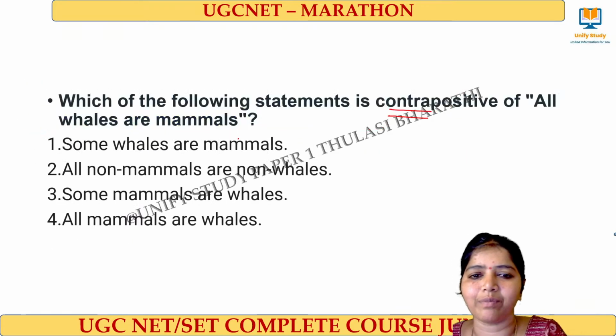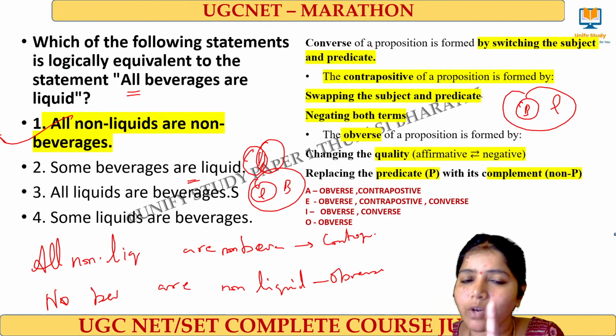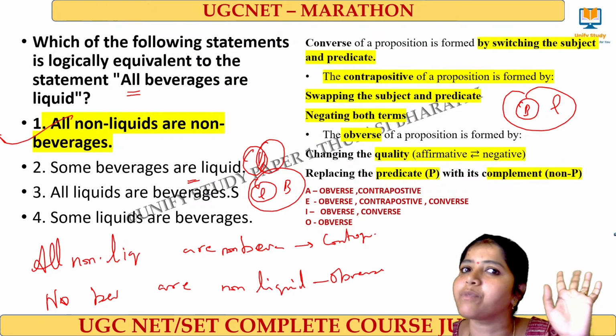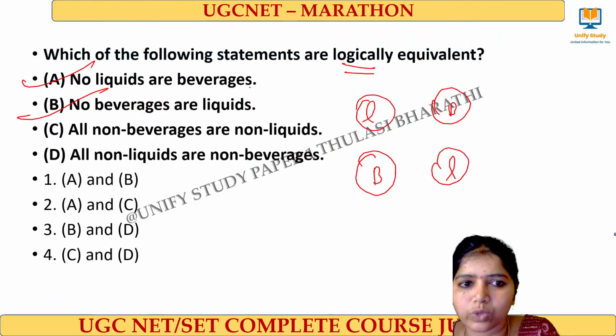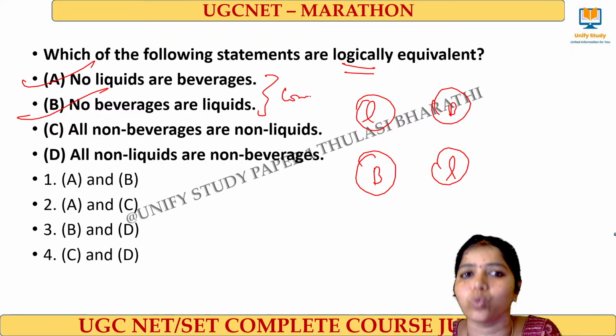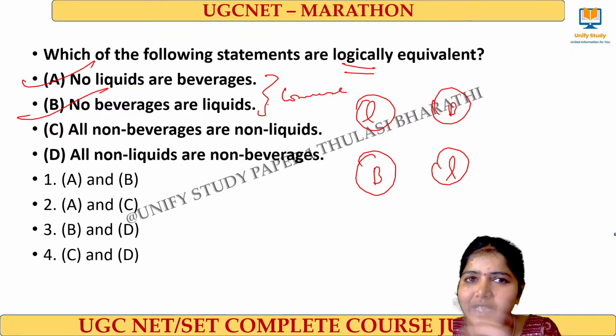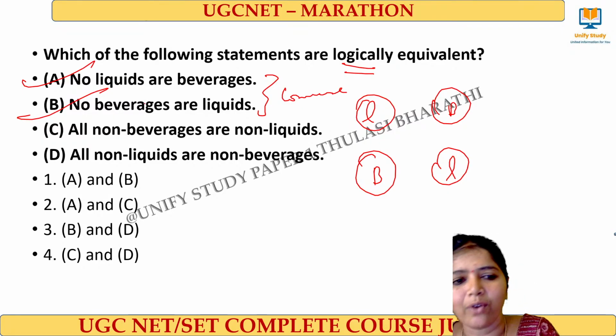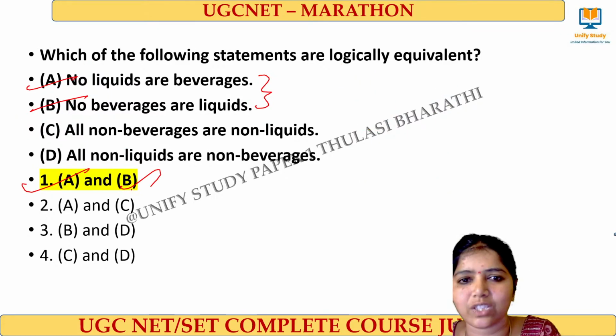See that diagram we have given, right? The converse means what? Simply switching the subject and the predicate. These first two things will be applying in that converse rule. Converse rule: simply switching the subject and the predicate. Clear? Very good. Option A and B is the right answer for this question.